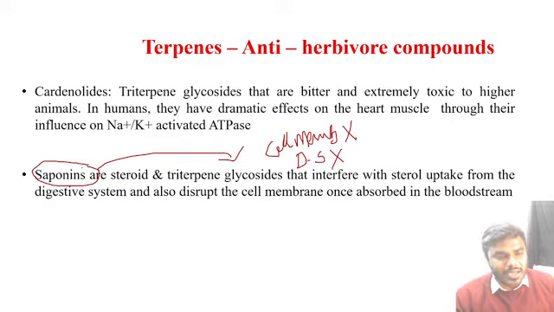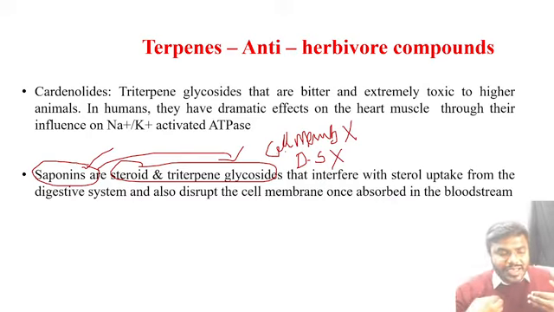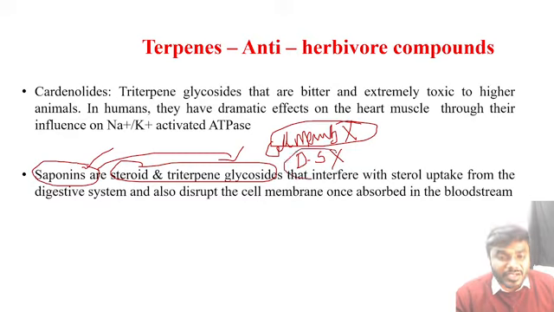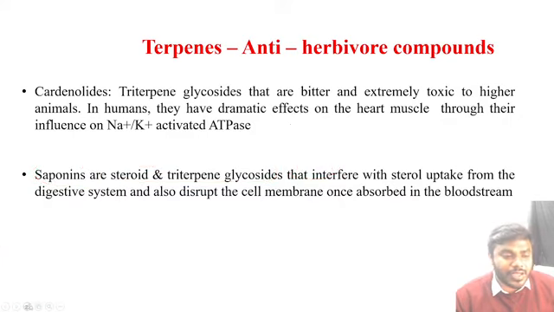Never forget that. Saponins are steroid and triterpene glycosides. Whenever they are eaten by herbivores, they block the cell membrane functions and digestive system functions of the herbivore. By that, the herbivore never eats that particular plant next time.